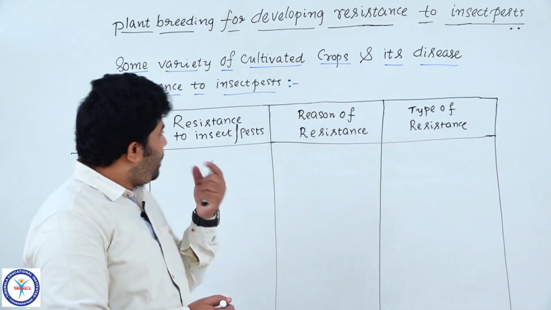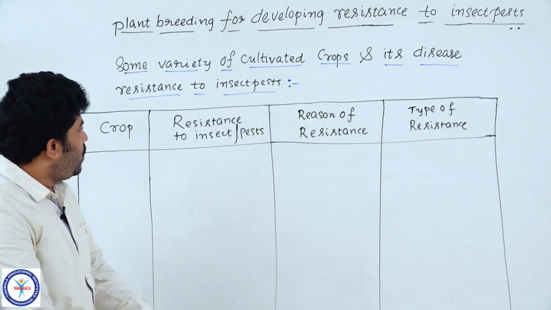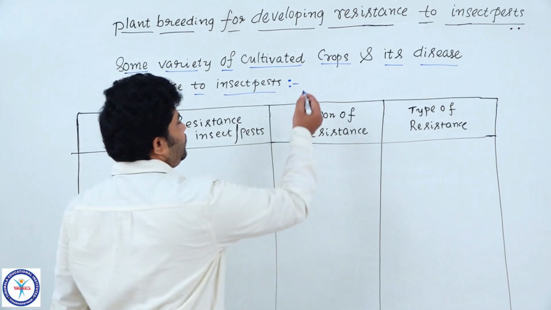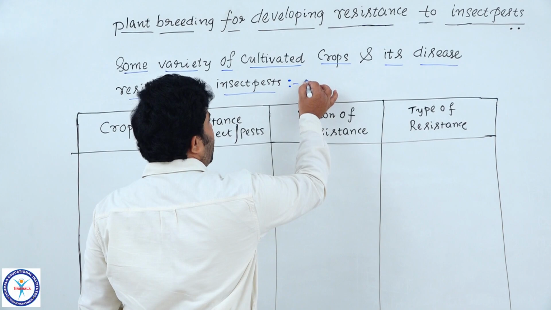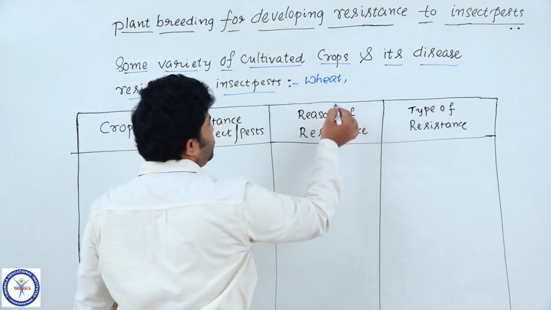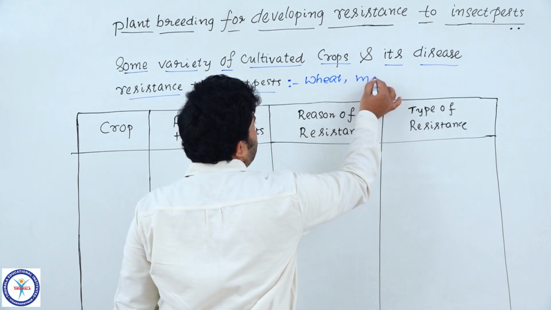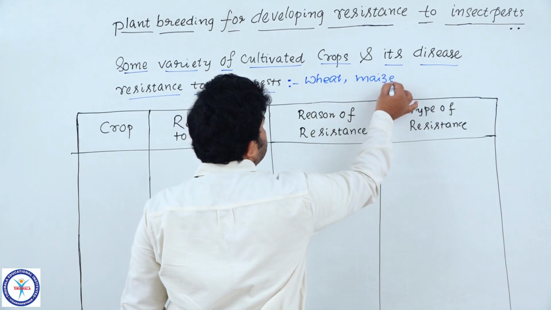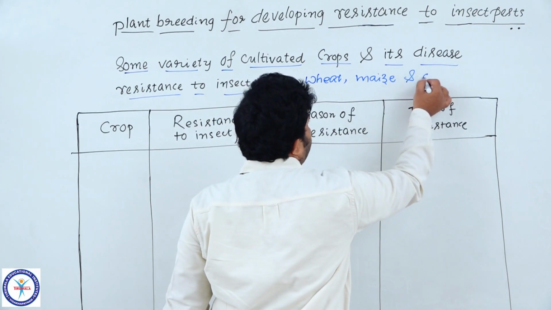Now we had better know something about a variety of crops, especially wheat, maize and cotton.